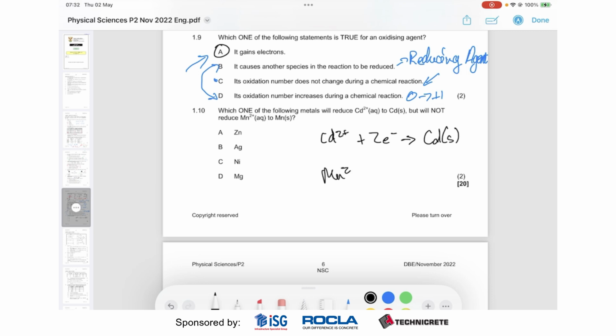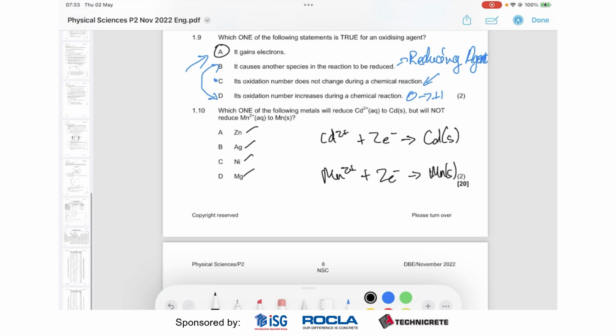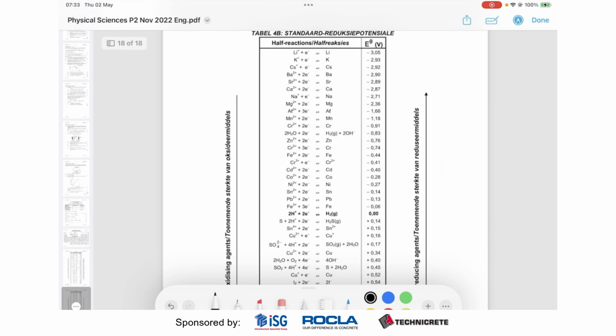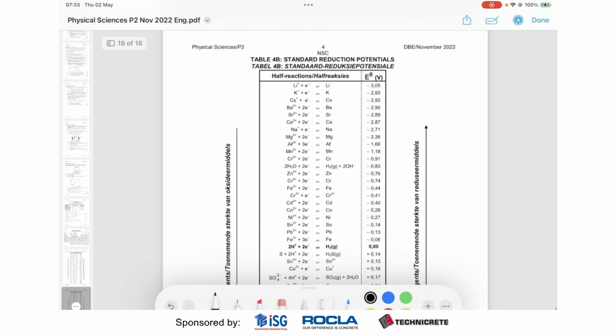We have manganese 2+ plus 2 electrons going to manganese solid. And we have some options here: zinc, silver, nickel, magnesium. Okay, so in order to answer this, we have to go to our standard reduction potential table.